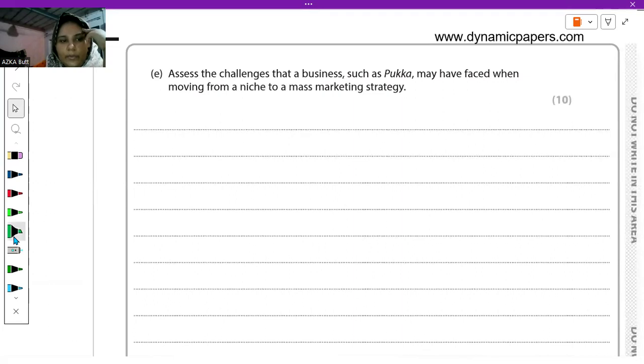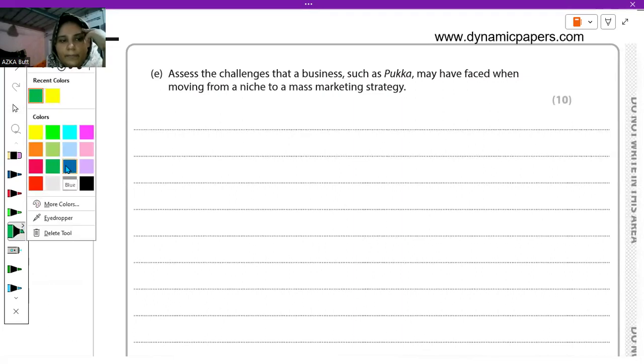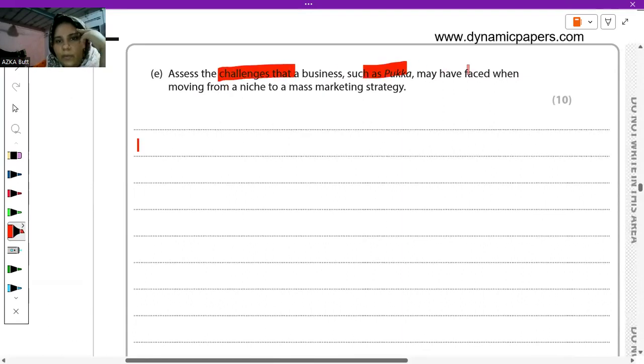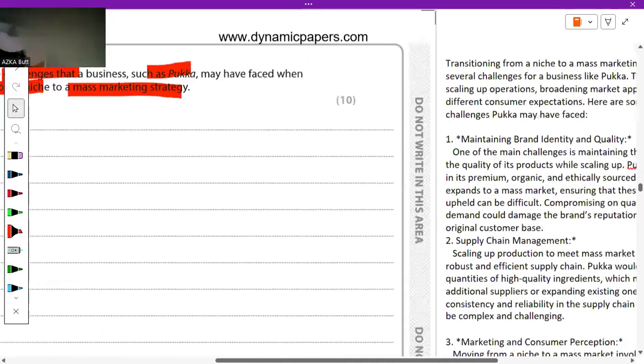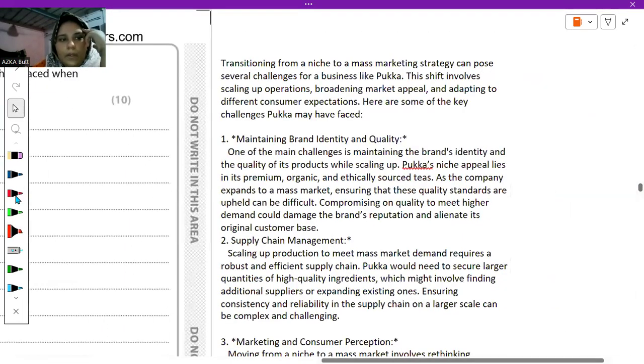Okay, so we have one more question, which is for 10 marks. Assess the challenges that a business such as Yuka may have faced when moving from a niche to mass market. Okay, so this is very easy. Transitioning from a niche to mass market strategy can pose several challenges for a business like Yuka. This shift involves scaling up operations, broadening market appeal, and adapting to different consumer expectations. So here are some key challenges Yuka may have faced.